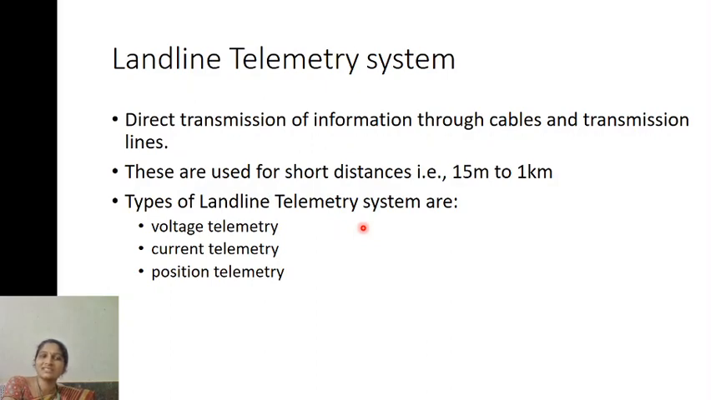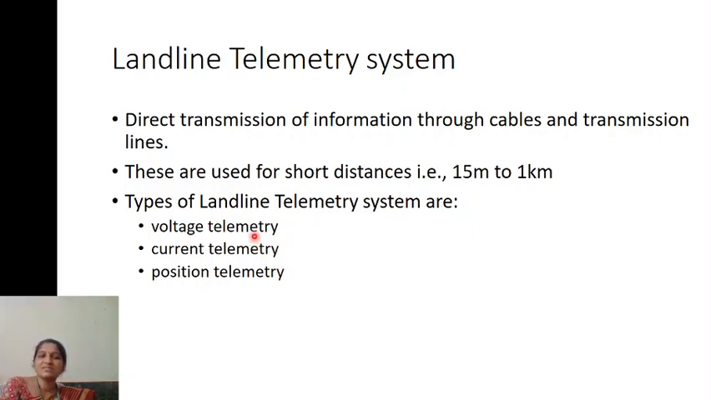Coming to the landline telemetry system, it is the direct transmission of information through cables and transmission lines. So here it requires cables or transmission lines for the data to be transmitted, and the distance over which it can transmit is 15 meters to 1 kilometer. The different types of landline telemetry system are: the first is voltage telemetry, the second is current telemetry, and the third is position telemetry.